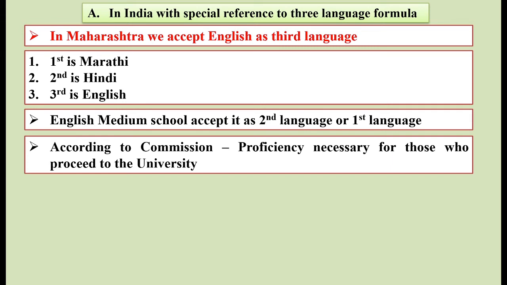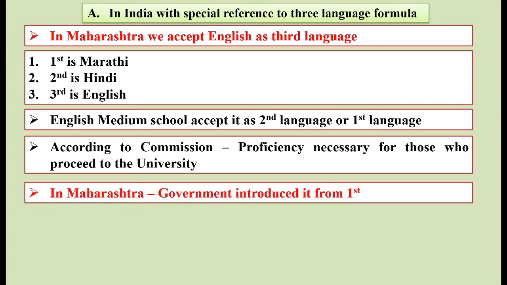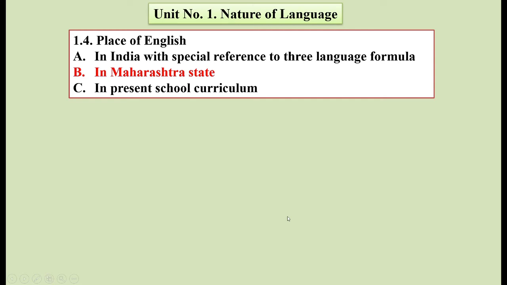That is the important thing. So in Maharashtra, nowadays, the government introduced it from the first standard, that is a very important thing. So this is the place of English according to the three language formula.